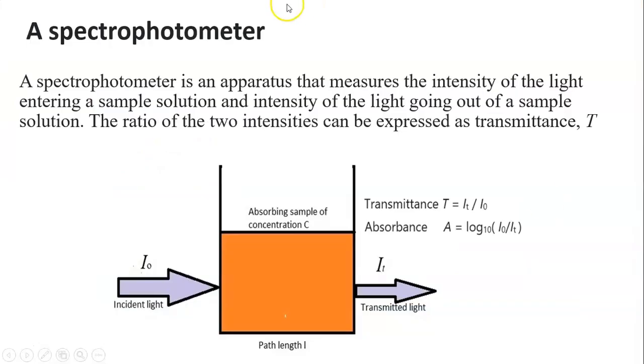A spectrometer. A spectrometer is an apparatus that measures the intensity of the light entering a sample solution and the intensity of light going out of the sample solution. The ratio of the two intensities can be expressed as transmittance T. So transmittance T is given by IT by I0. Here I0 is the intensity of the incident light and IT is the intensity of transmitted light.